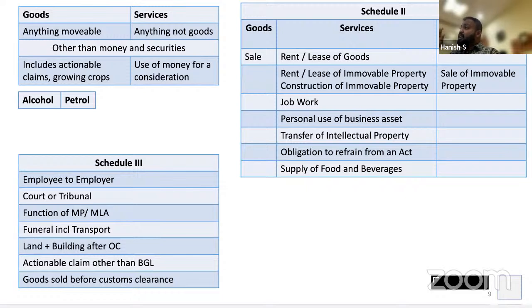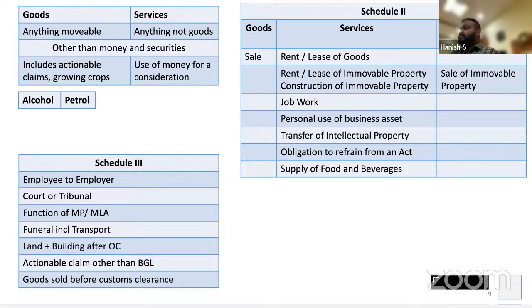It should not be chargeable from the employee. He should be able to travel free of cost, and the benefit should be given to everybody. The food should be given to everybody. If only Anjana is eating, taxable. If everybody gets that food, that means it is part of the employment contract, exempt.